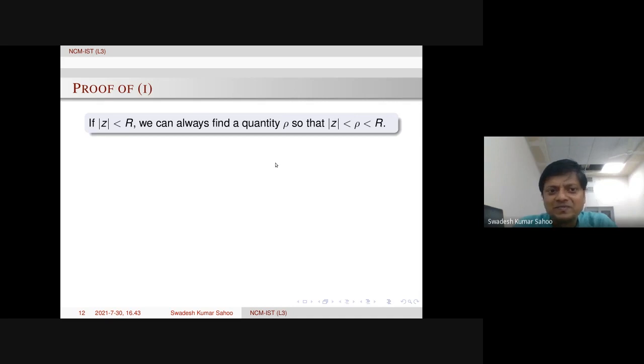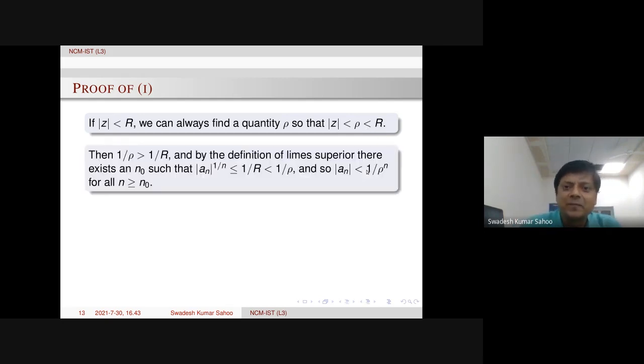Of course, here we need to omit r equal to 0. R has to be strictly positive, then only it is possible. Otherwise, both will be 0. There is no meaning. So mod z is less than rho and less than r. We can choose rho so that this is happening.